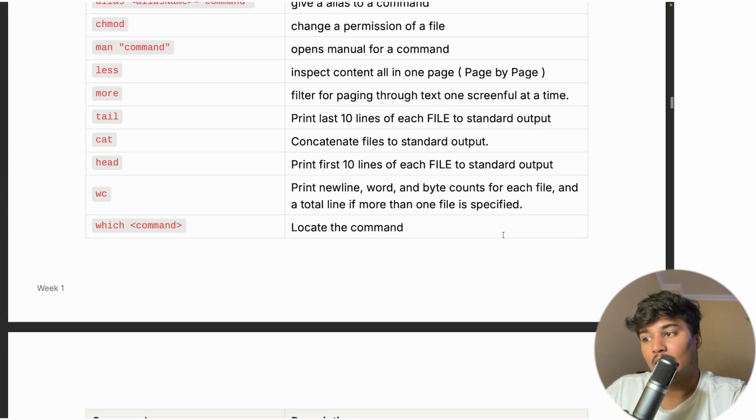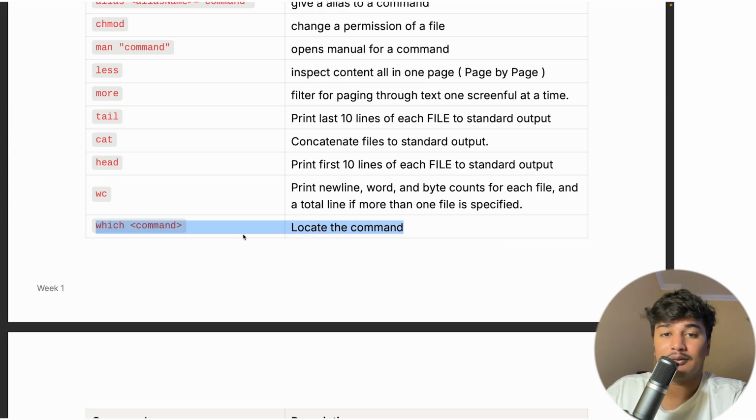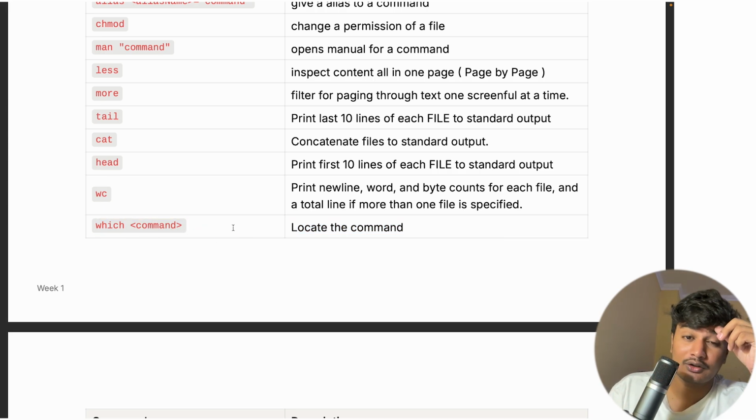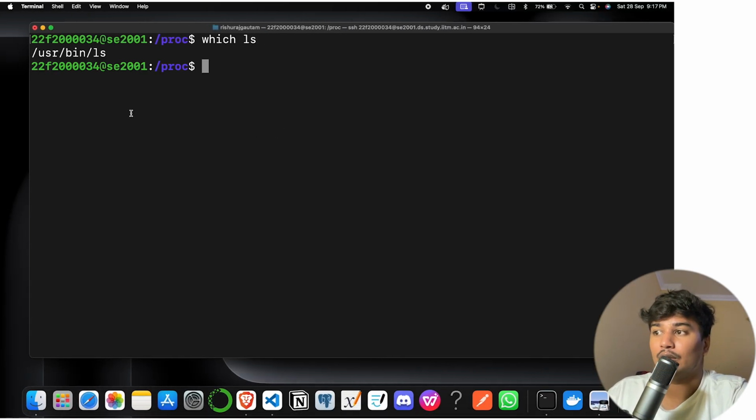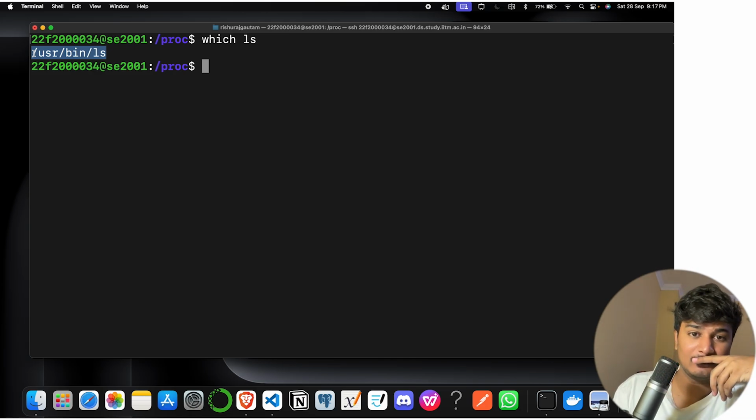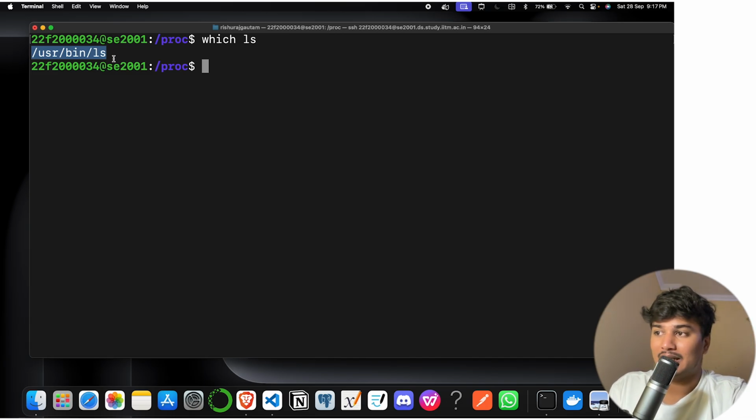Okay, there is the which command, which will tell you where a file is located. Let's say I just want to say which ls, so it will say this command is located at /usr/bin/ls. Every command is basically some logic which is written and stored in some script file. So every command is a script. ls is stored at this particular location. How did we get to know which command is located at which location? I will say which ls.